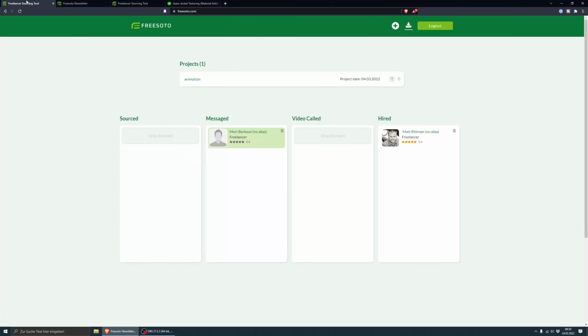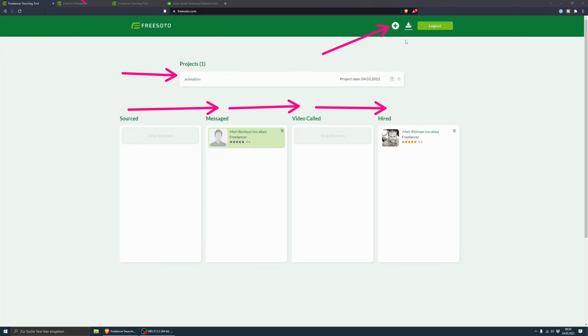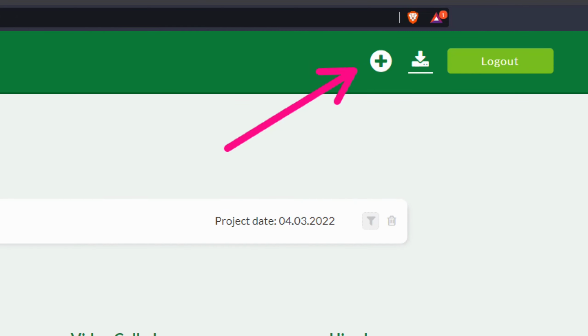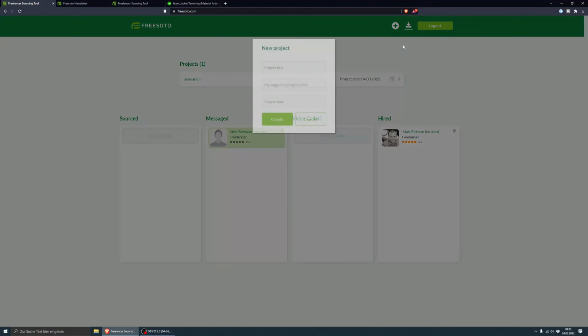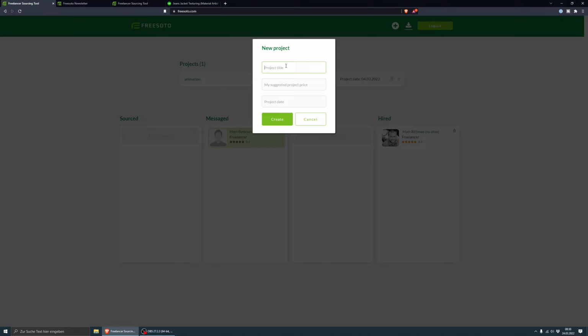So now I want to jump back into the software and show you how you can put in a new freelancer. So at the top here, let me make this clean again. So here at the top, you can also zoom in. There's this plus sign, and if you hit it, you can choose freelancer or project. First, you would create a new project. So in this, let's call it the banana project.